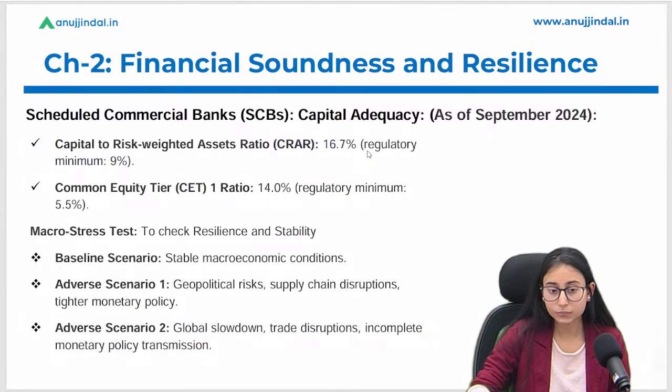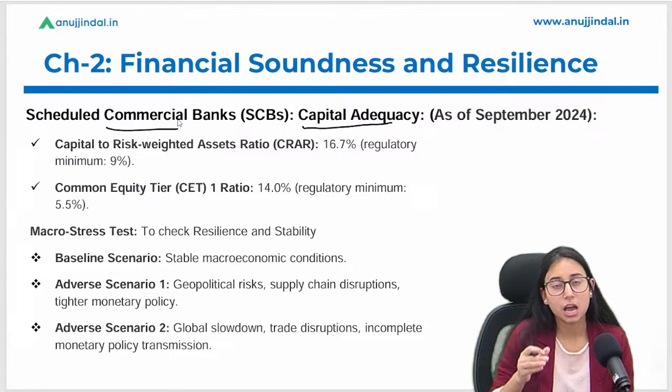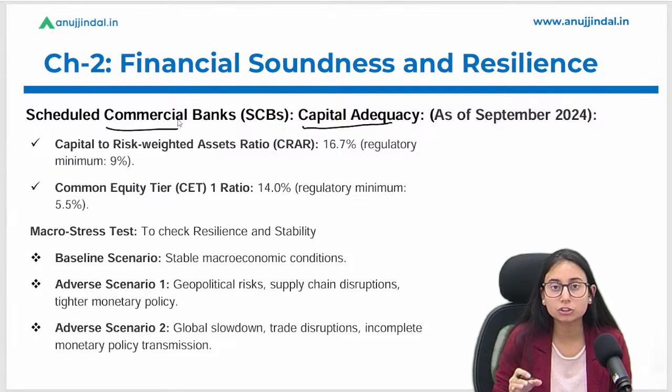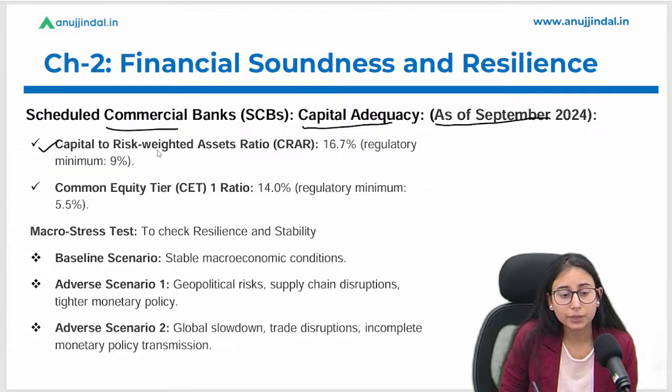Okay, let's move to the next data, which talks about the capital adequacy of scheduled commercial banks. All this data is of scheduled commercial banks only. Now this whole data written here is as of September 2024. Let's discuss the capital to risk weighted asset ratio. What is capital to risk weight?